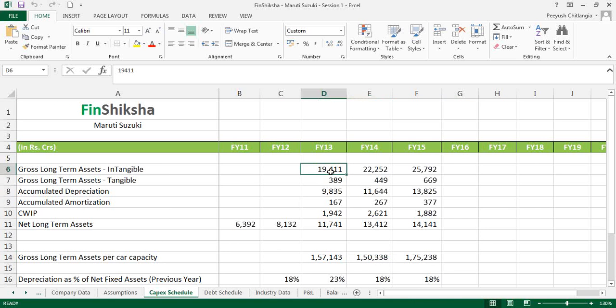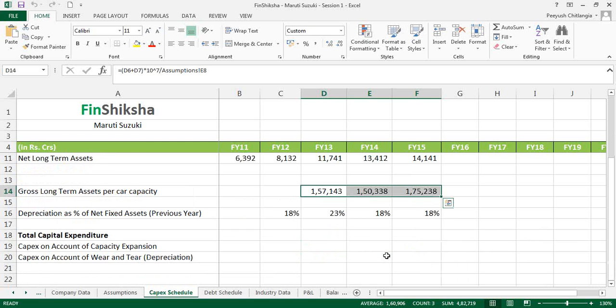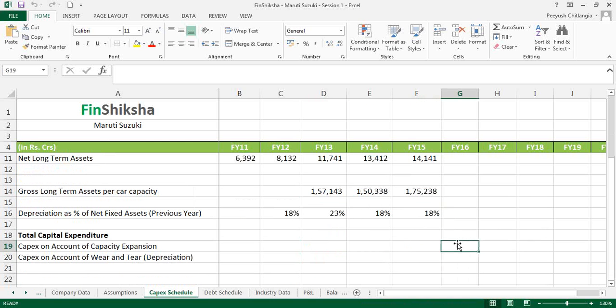And if you note, we have added the data for FY13 as well and calculated, and we see that if you have to build up a capacity of one more car, it takes about 1.5 lakhs. This is INR, so it takes about 1.5 lakhs to put that capacity in, right? Now we're going to build in what is going to be the capex and hence what is going to be the depreciation and so on and so forth in the entire equation, right?